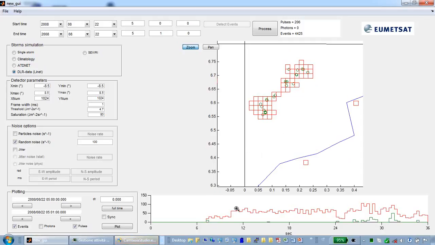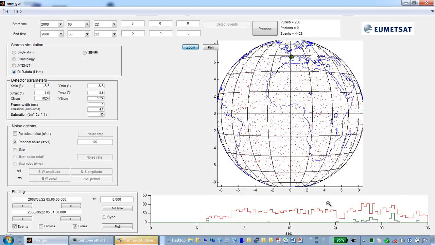From the graphic below, you may see the temporal evolution of events and pulses. You can understand that the time trend of the events is quite stable, and the pulses correspond to the LINET locations.